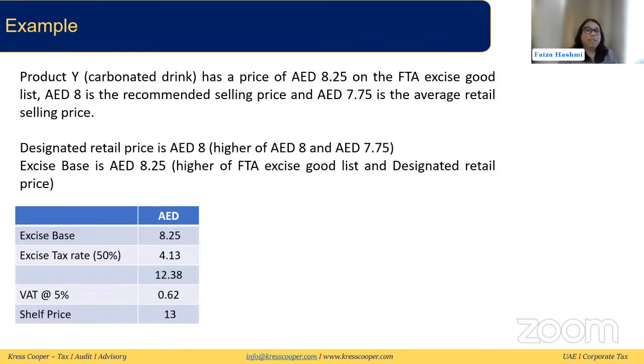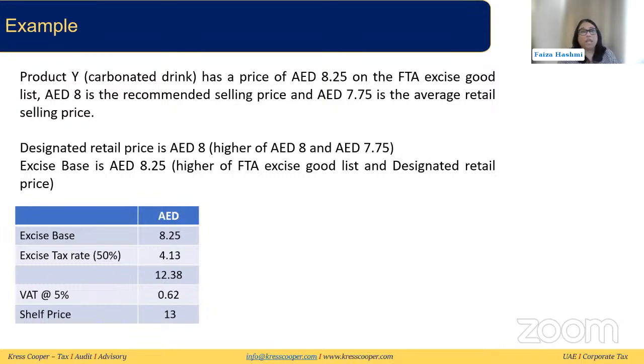What would be the designated retail price? It will be the higher of the recommended selling price or the average retail selling price. So first we need to compare the two. In our example, the recommended selling price is 8. We need to compare it to the average retail selling price. As we saw in the earlier example, we calculate it by looking at the different prices, the quantity of products sold at each price, and then dividing. That is how the average retail selling price was calculated, and in our example it is 7.75. If you compare the two, the recommended selling price is higher.